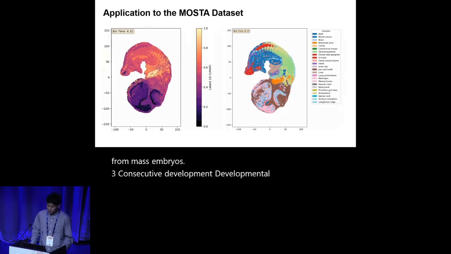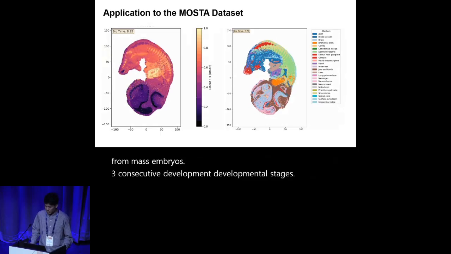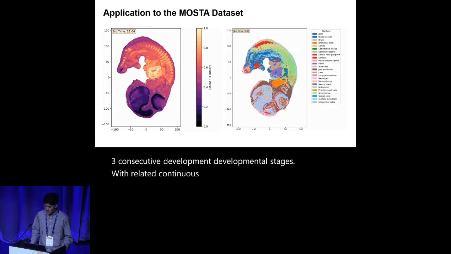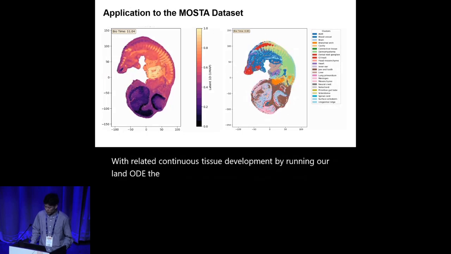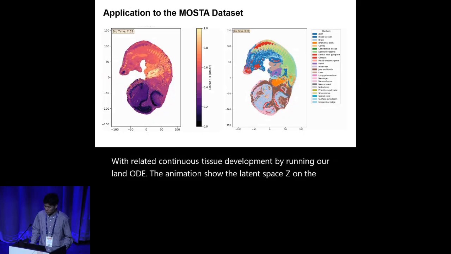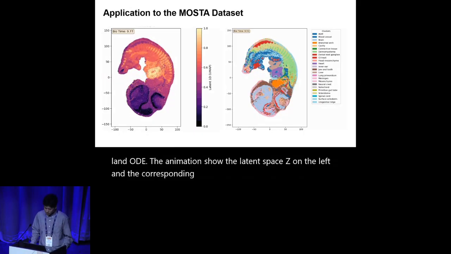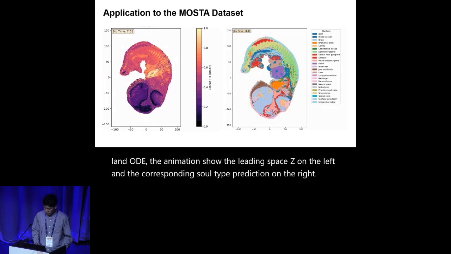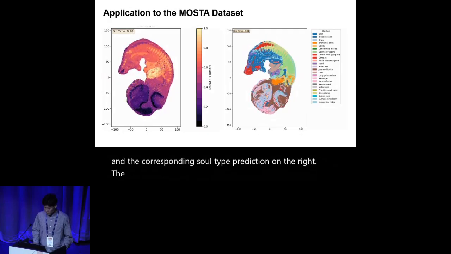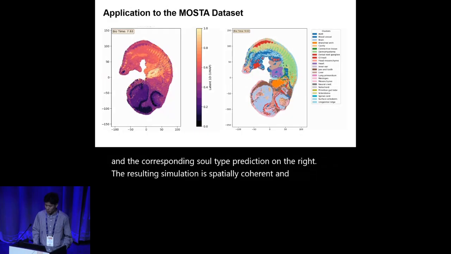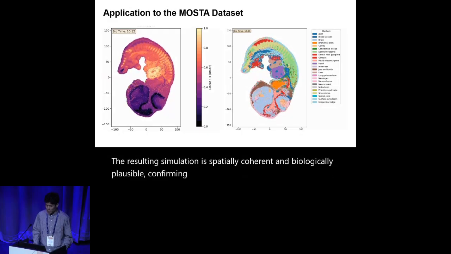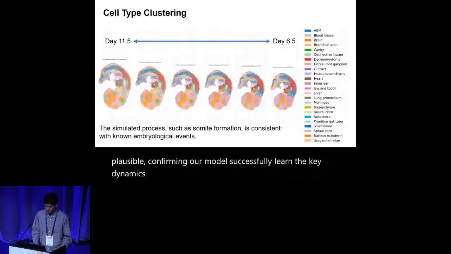We simulated continuous tissue development by running our learned ODE. The animation shows the latent space Z on the left and the corresponding cell type prediction on the right. The resulting simulation is spatially coherent and biologically plausible, confirming our model successfully learned the key dynamics of development.